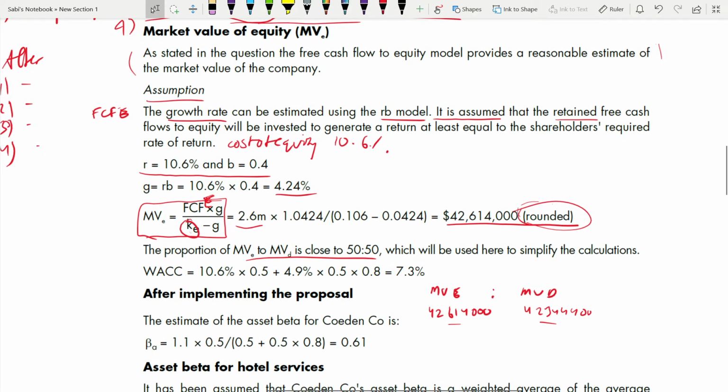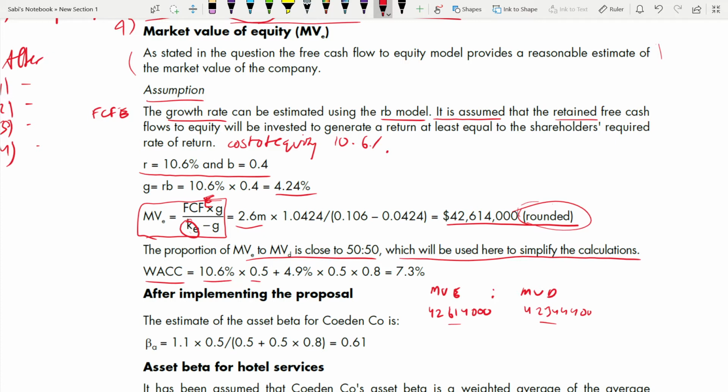So based on that, 50-50 will be used here to simplify the calculation. Whenever you are in a situation like this, if you see something is very close to this, use it that way only for simplification purposes. It's easier to work that way. Don't try to find the exact number and break your head. Okay, how much it is exactly. Don't do that.